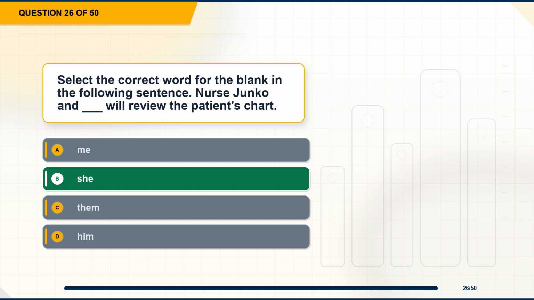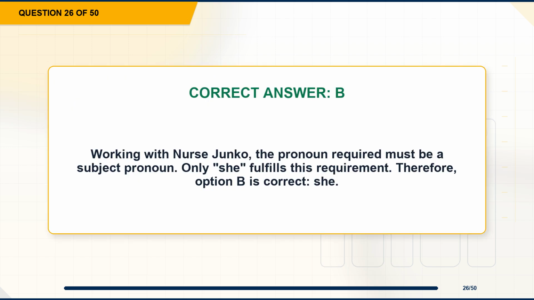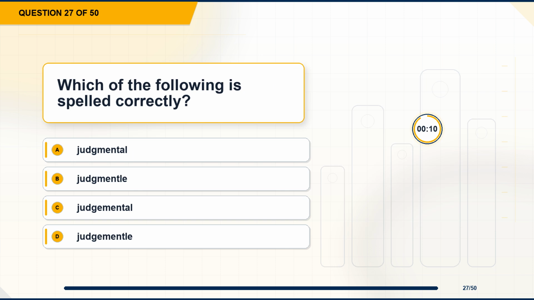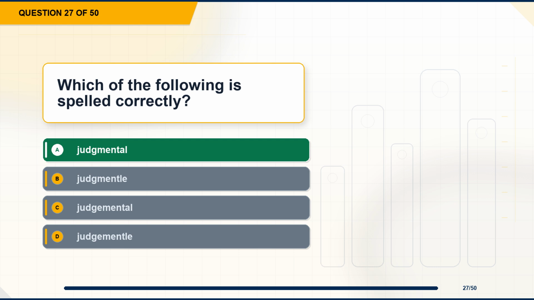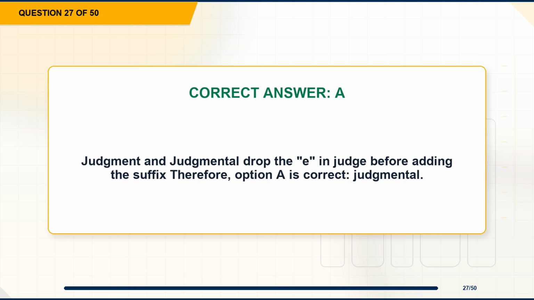The correct answer is option B, she. Explanation: working with Nurse Junko, the pronoun required must be a subject pronoun. Only she fulfills this requirement. Therefore, option B is correct, she. Question 27. Which of the following is spelled correctly? Option A, judgmental. Option B, judgmental. Option C, judgmental. Option D, judgmental. The correct answer is option A, judgmental. Explanation: judgment and judgmental drop the E in judge before adding the suffix, therefore, option A is correct, judgmental.